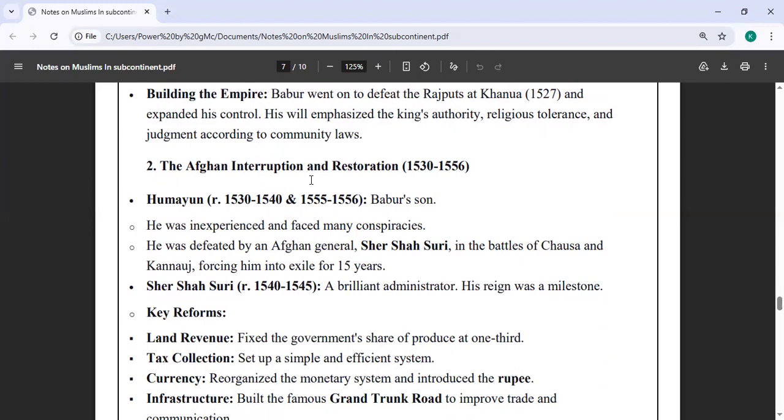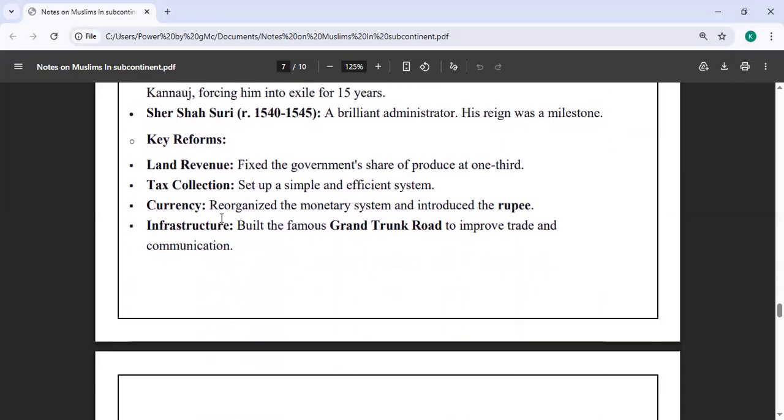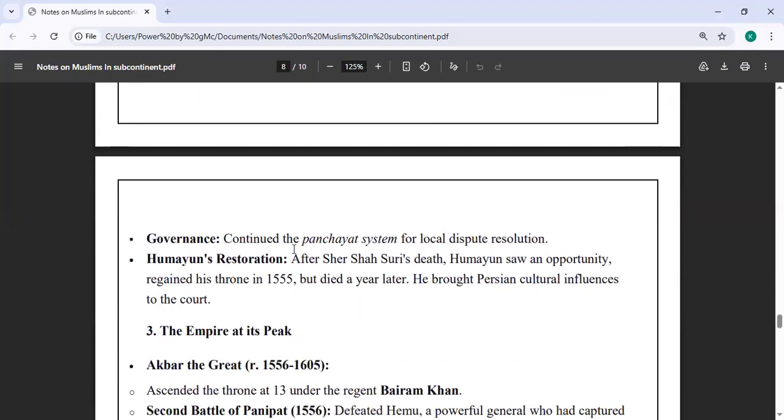He was defeated by the Afghan general Sher Shah Suri in the Battles of Chausa and Kannauj, forcing him into exile for 15 years. Sher Shah Suri, a brilliant administrator, had a reign that was a milestone. Key reforms that he made were to fix the government's share of produce at one-third. He set up a simple and efficient system for tax collection. He reorganized the monetary system and introduced the rupee. He built the famous Grand Trunk Road, GT Road, that we still use, to improve trade and communication.